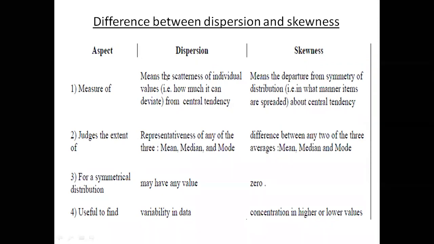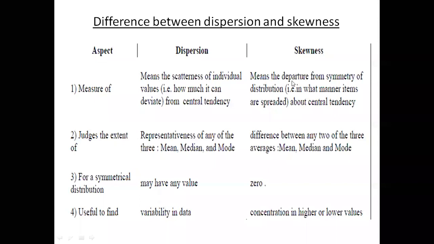So what is the difference? Dispersion means the scatteredness of the individual values, that is how much they deviate from the central tendency, from the mean. That is calculated using dispersion.